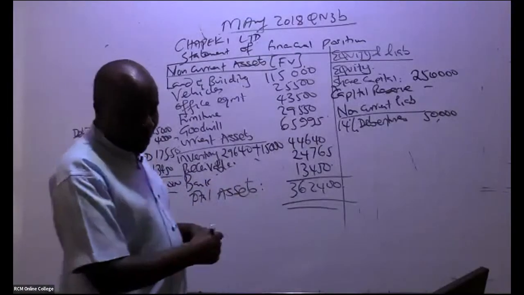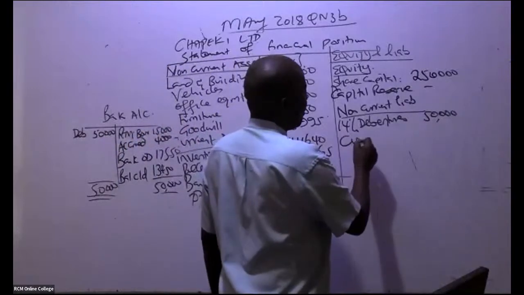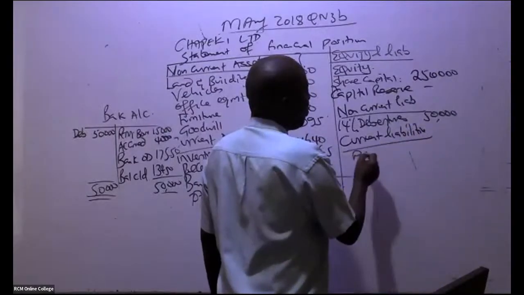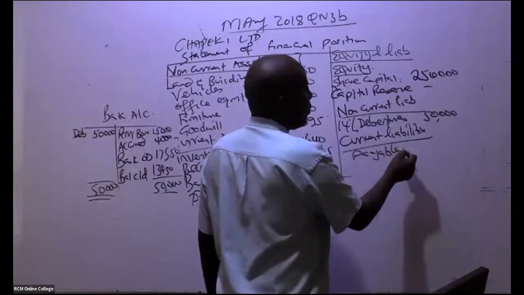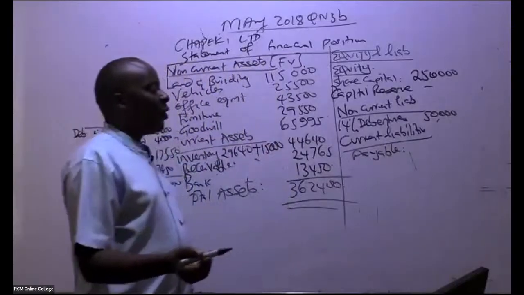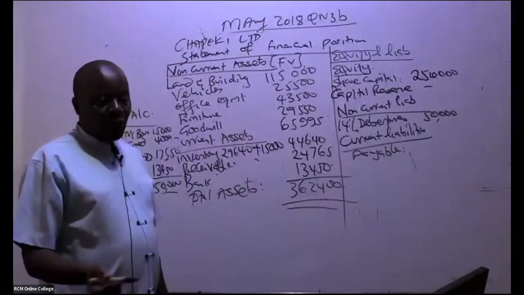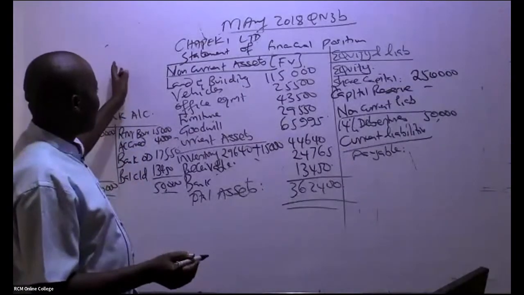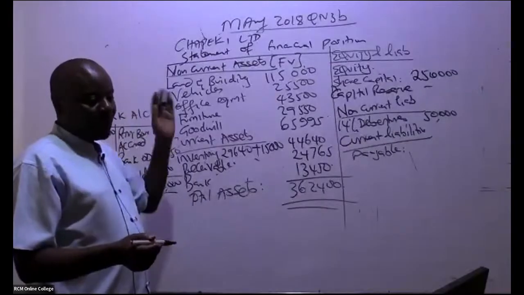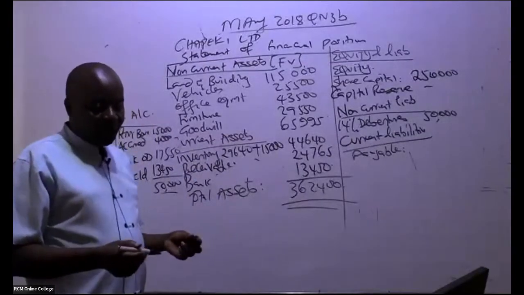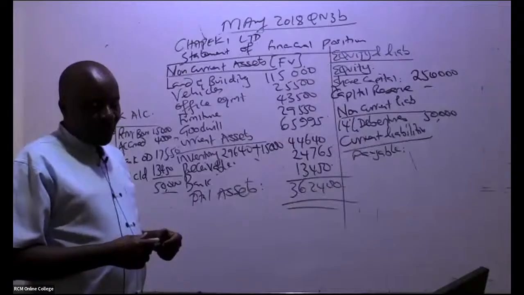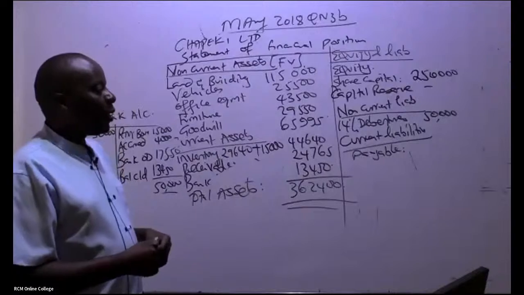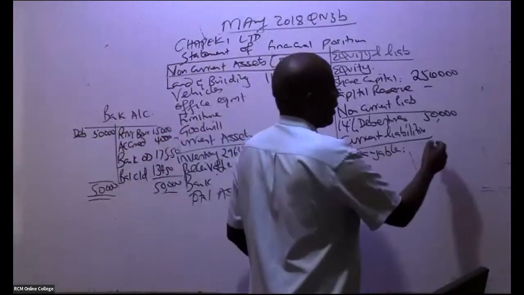And then we go to current liabilities. It's only the payable, because remember, in this case the overdraft was paid. So it's only the accounts payable that we have already been able to handle in this business purchase account. Payable, is there somebody who can remember the payable amount? 62,400. And that is it.